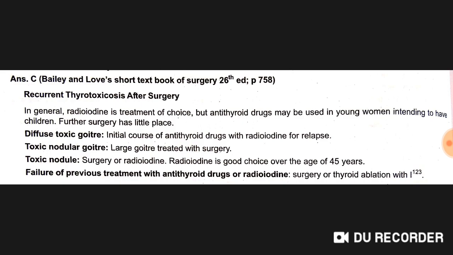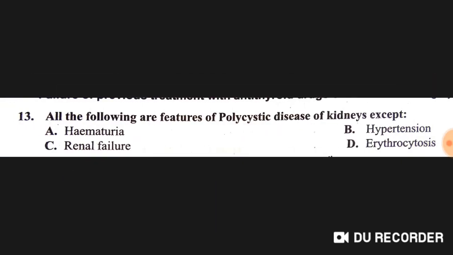Further surgery has little place. So, diffuse toxic goiter: initial course of antithyroid drugs, with radioiodine for relapse. Toxic nodular goiter: large goiter treated with surgery. Toxic nodule: surgery or radioiodine. Failure of previous treatment with antithyroid drugs or radioiodine: surgery, or thyroid ablation with radioiodine 123.